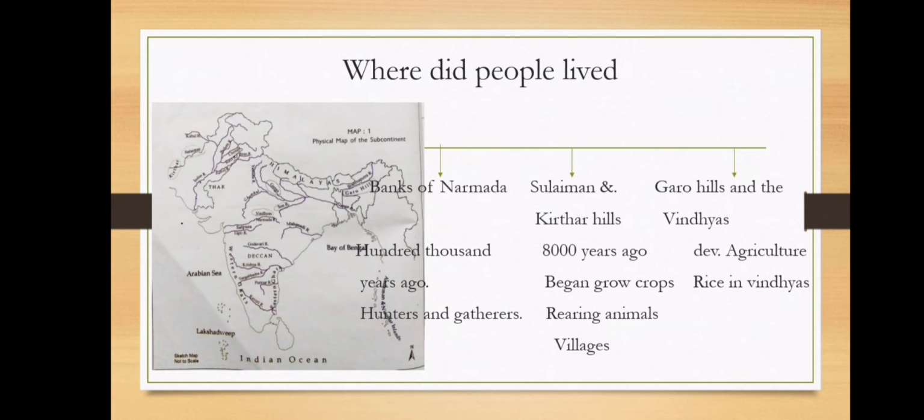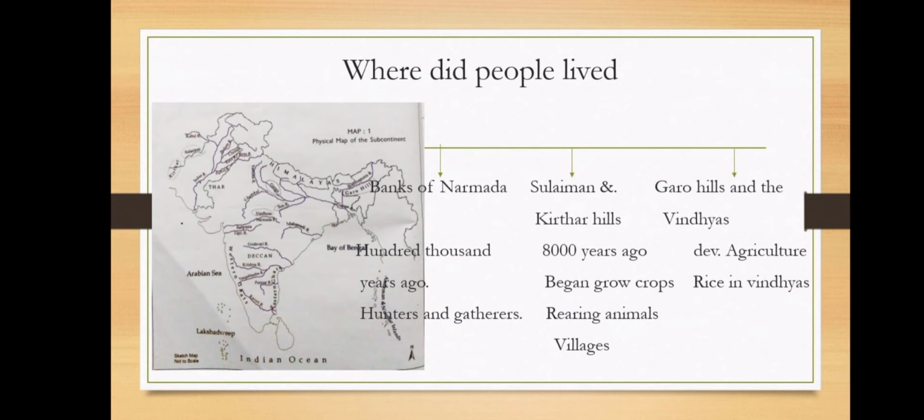And actually, from the map we can see that there is also proof of people who resided 8,000 years ago in the Sulaiman and Kirthar Hills. It is in Pakistan. They were the people who first began to grow crops and rear animals and started living in villages.